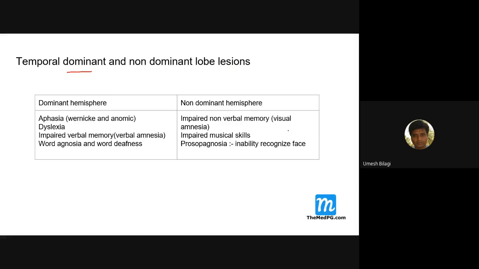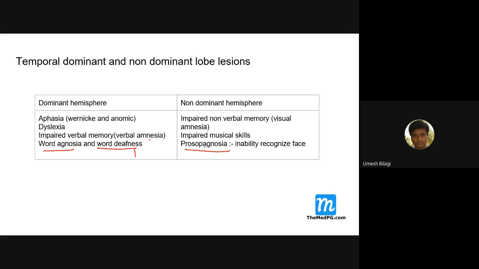Visual, non-verbal memory amnesia happens with non-dominant side lesions, and verbal amnesia on the dominant side: impaired verbal memory, word agnosia and word deafness. They can happen. I'll discuss all these things in the next slides.